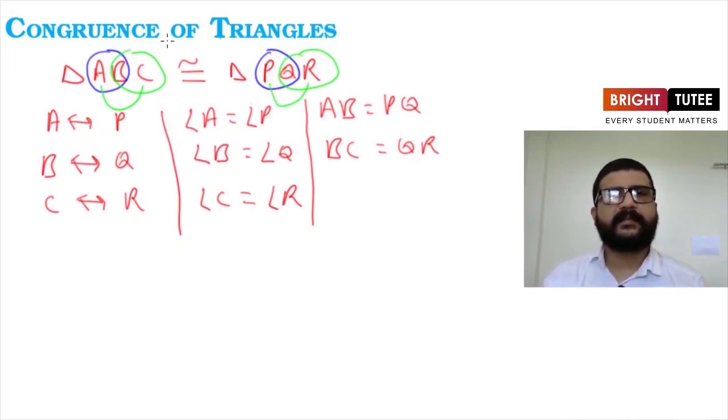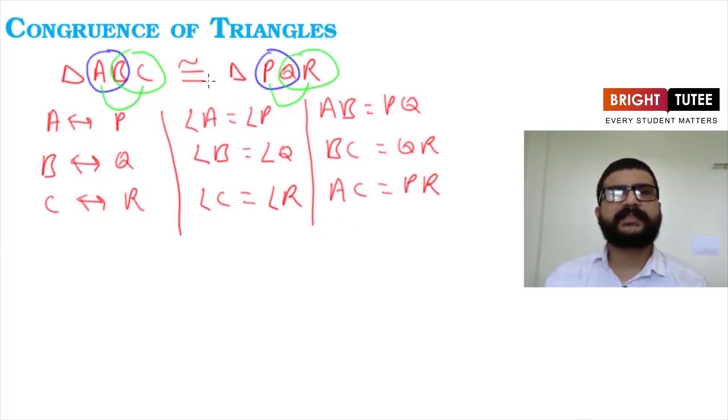So from this congruence relation only, we can tell which are the corresponding parts of both the triangles. So the third side will be AC is equal to PR. So these are the corresponding sides now.